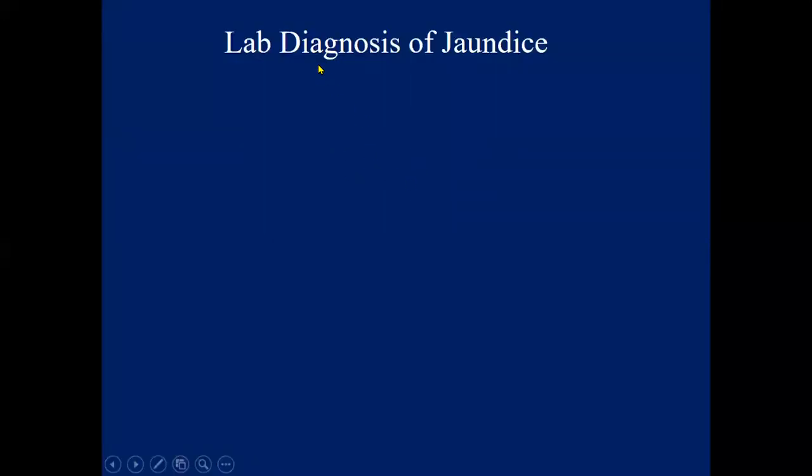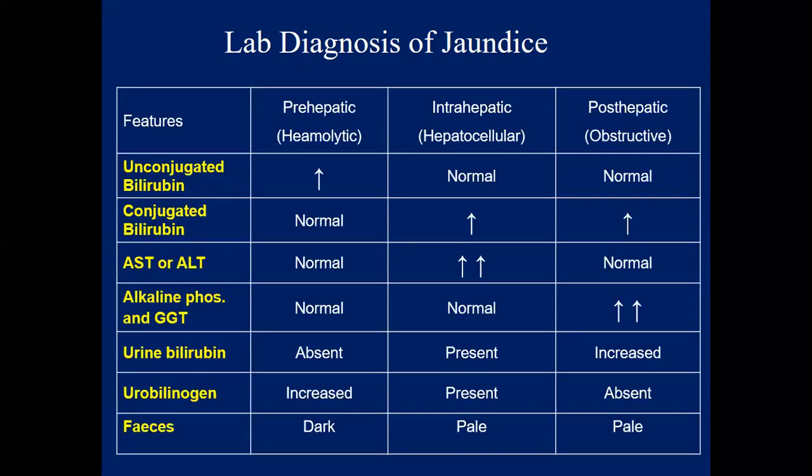The one thing is the lab diagnosis of jaundice. It is a commonly asked question. There are three types: prehepatic, hepatic, and posthepatic. You must know how to differentiate them. This table we have already discussed. These are the features, and if you just focus, you can solve many questions related to hepatic conditions for the diagnosis: unconjugated, conjugated, these enzymes, obstructive enzymes, urine bilirubin, and feces.